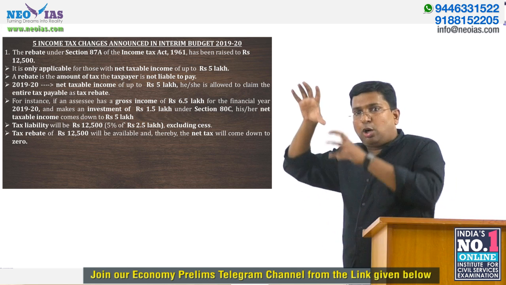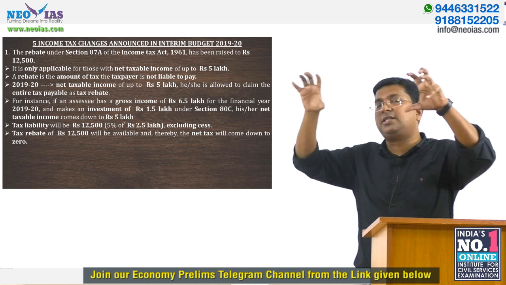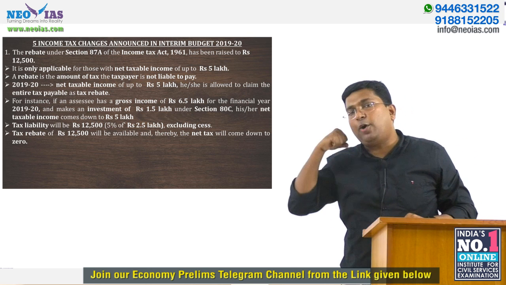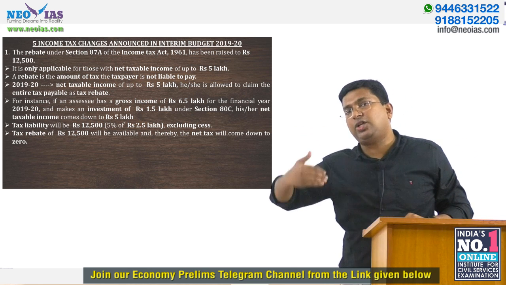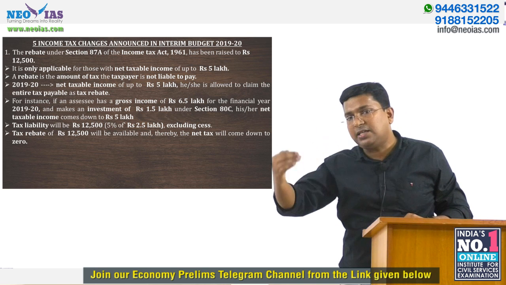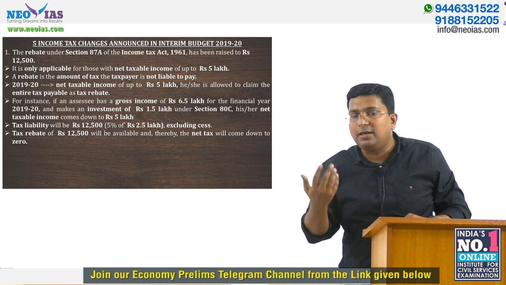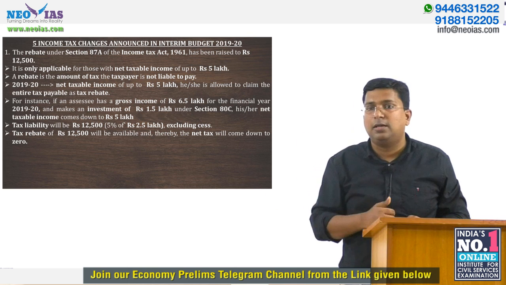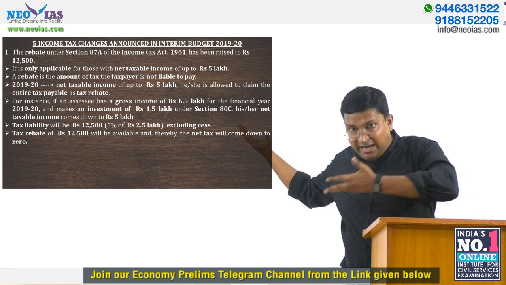So your gross taxable income is 6.5 lakh, 1.5 lakh comes under section 80C, so you can deduct 1.5 lakh from 6.5 lakh. Then your net taxable income comes to 5 lakh.